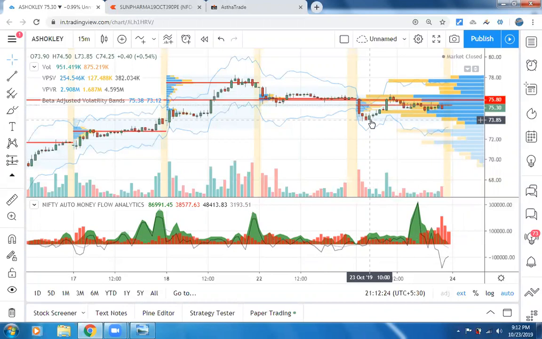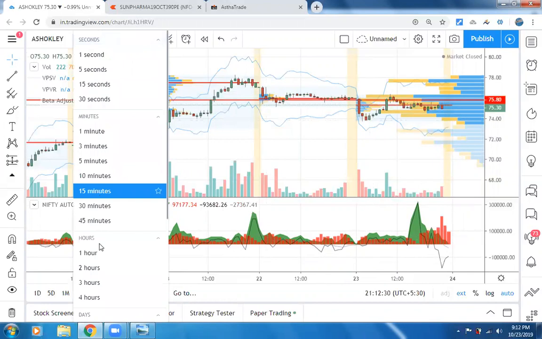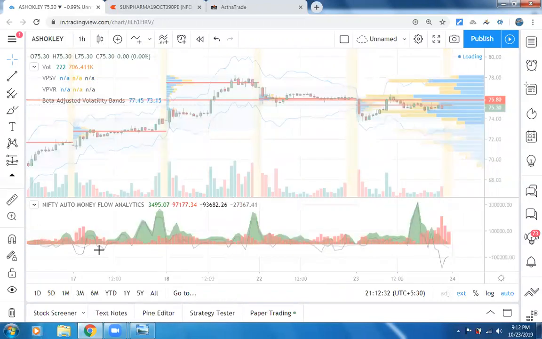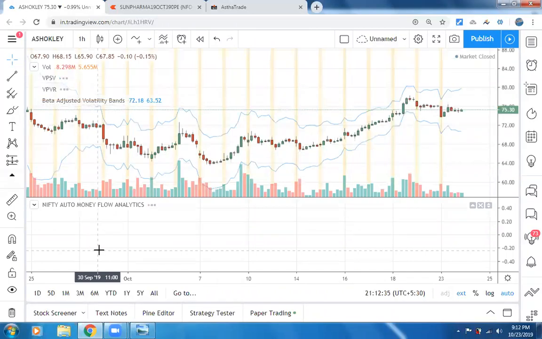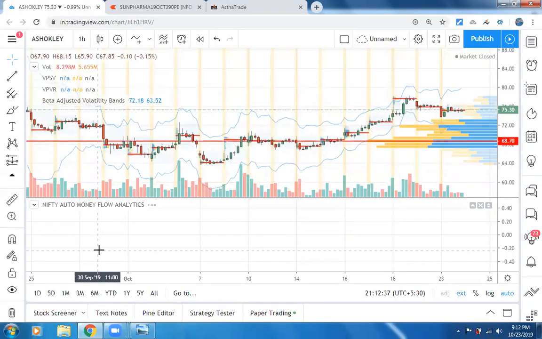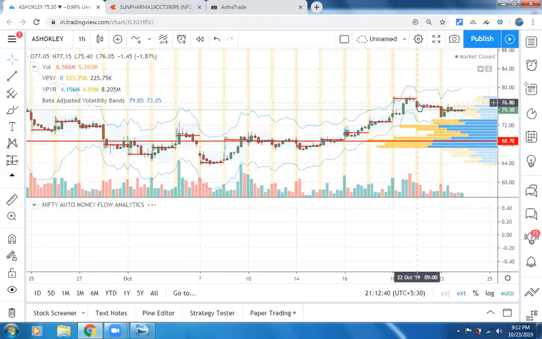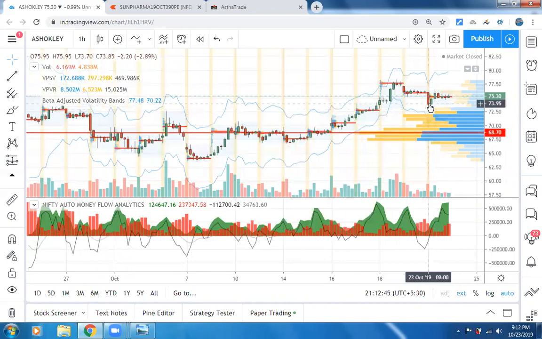What you would have done is just change the chart time frame to 1 hour to see which options are safe for you to write. So, the day started at 73, and when it came to 73, the safest option for you to write on a reversal is the 70 PE. You would have written the 70 PE to gain a great profit, right, friends?